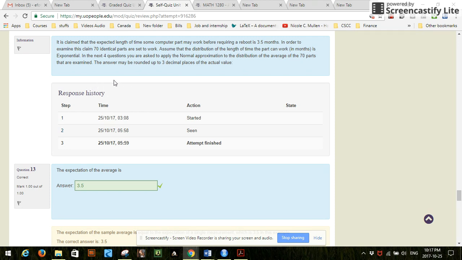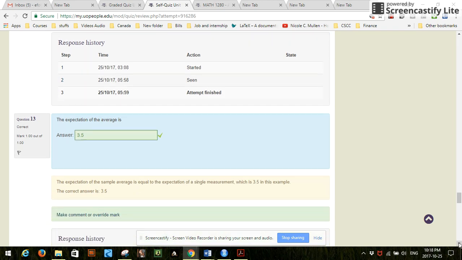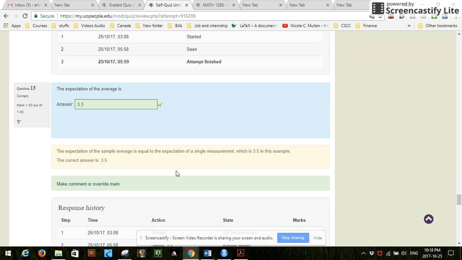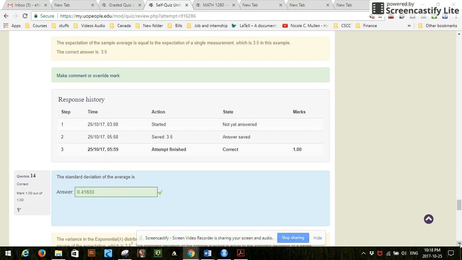So we have a mean, we have a lambda. So basically from a lambda, we can find the mean for an exponential. I mean, you can find the standard deviation for an exponential. So we have n here, 70. What is the expectation of the average? The expectation of the average is just going to be 3.5, because for a single measurement of the exponential, we already know it is 3.5 months before they get replaced by a robot.